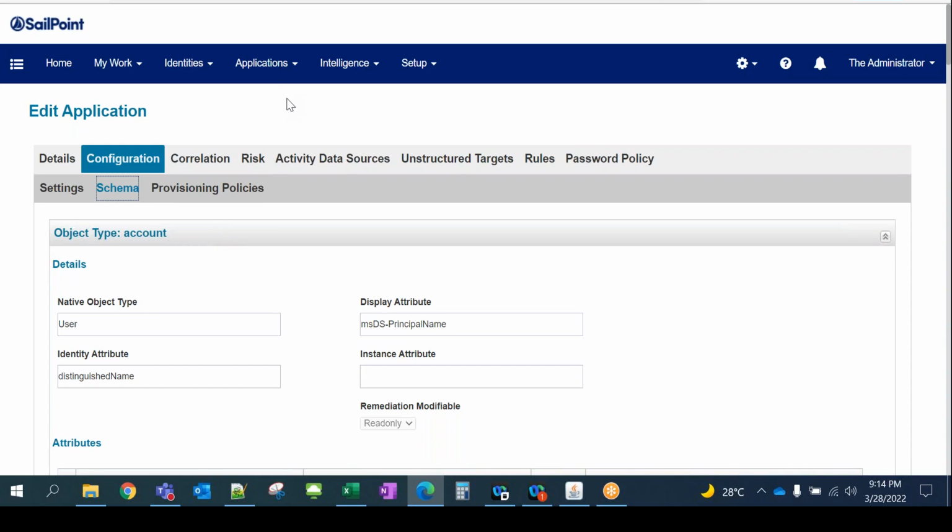Integration config is only for ServiceNow, or for two or three different ticketing tools in the market. Only for those things you need to configure integration config, to fetch the data from their system. For the rest of the other connectors, it's straightforward. If you want to do provisioning or aggregation, it's straightforward. But the ticketing tool is something where you need to fetch the data. That's not provisioning and aggregation. Okay, thanks. No problem.